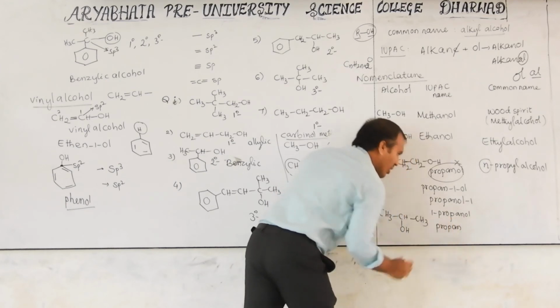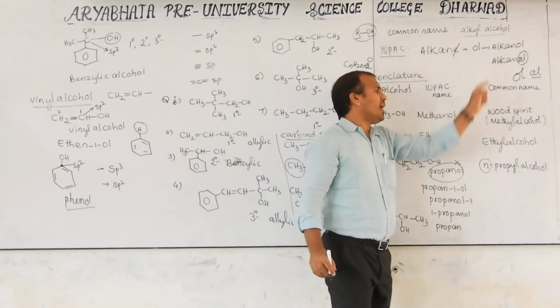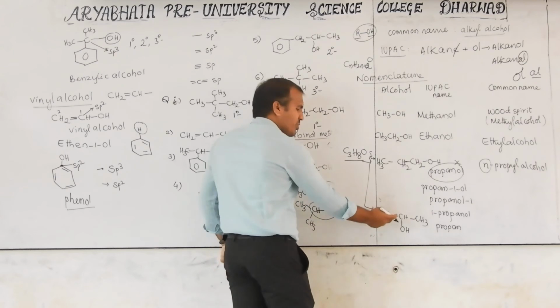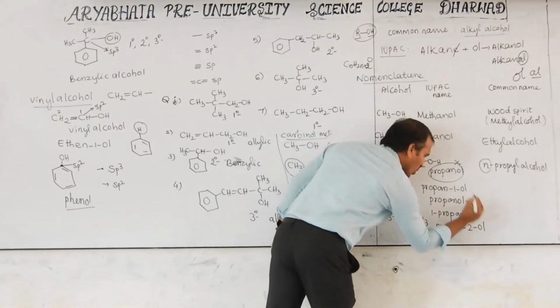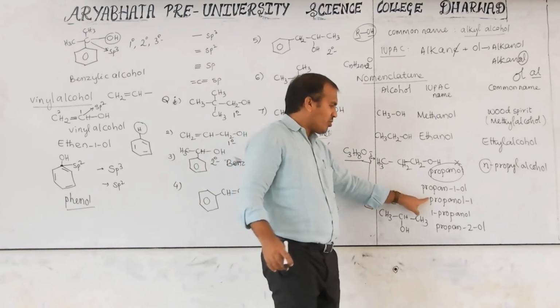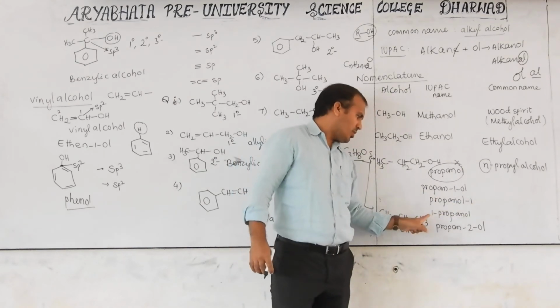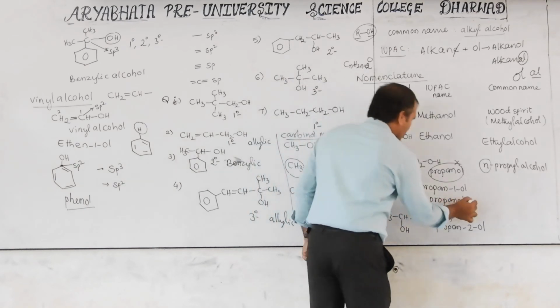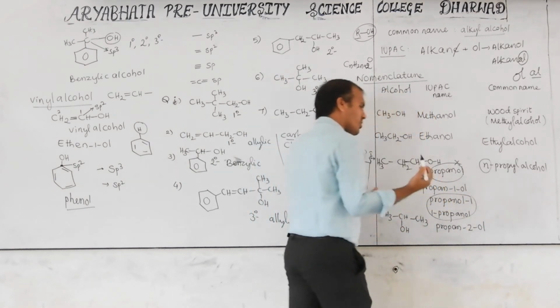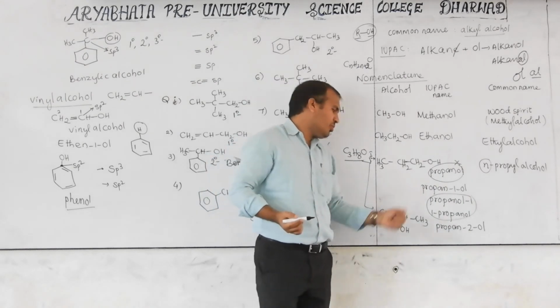Propane, the E will be removed according to this, and add OL. But at which position is it? At the second position. That's why it's propan-2-ol. In this form, if you want to write propanol 2, otherwise 2-propanol. But these are old methods, that's why I am not considering them now. But these are also correct. This is the new method.